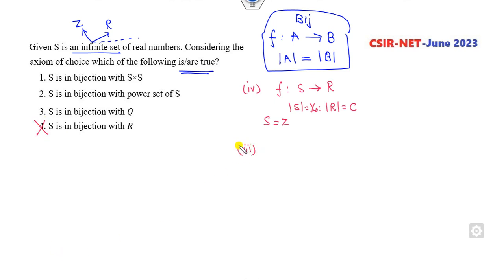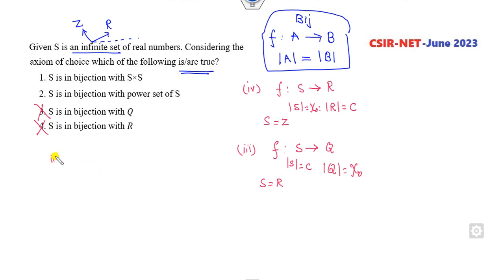Look at the third option. F is the mapping from S to Q. What is the cardinality of Q? Alpha naught. Can you think of an S whose cardinality is not alpha naught? If I consider R, then what is that? It's C. It's not the same. This option is also cancelled out.